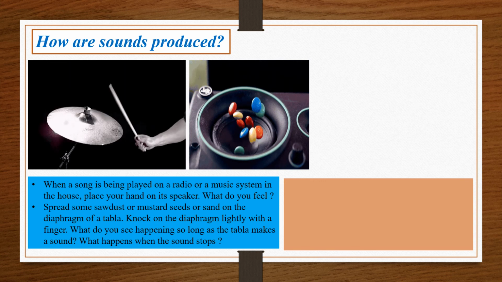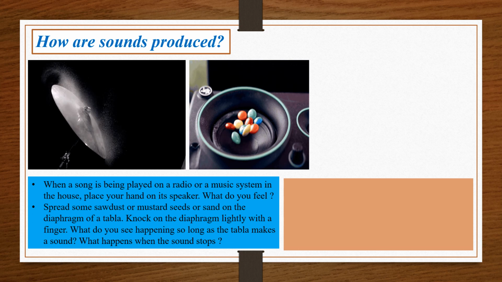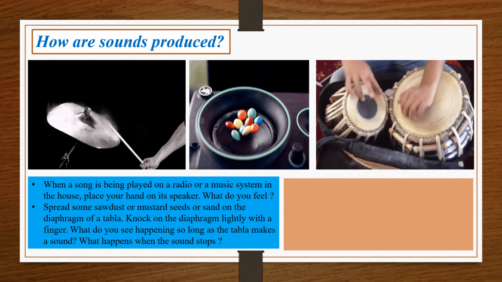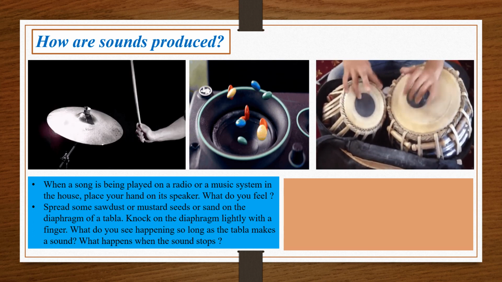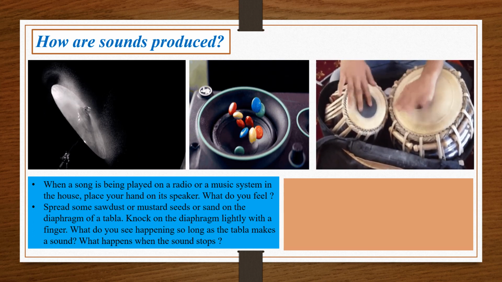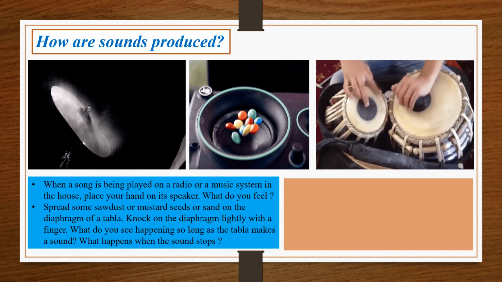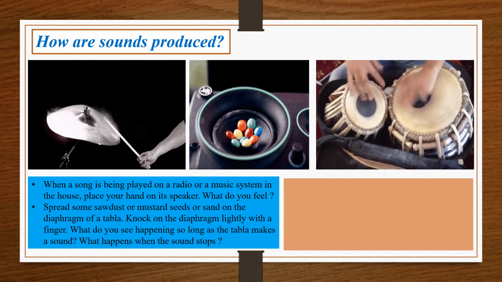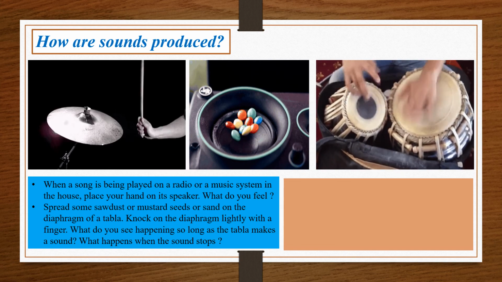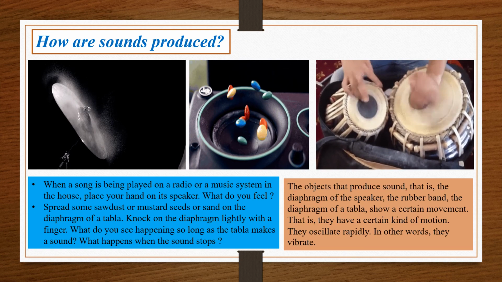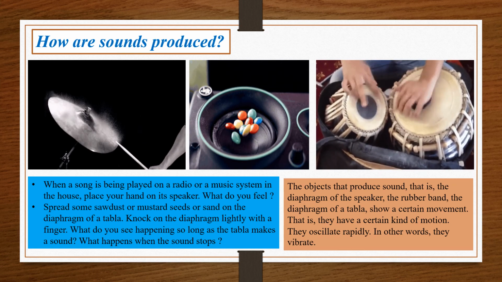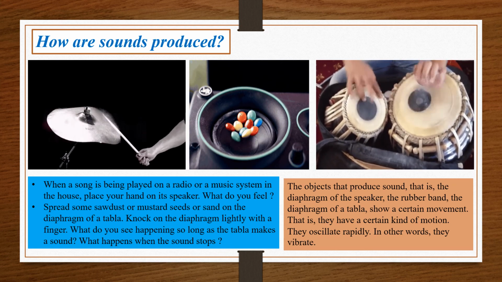Or if you spread some sawdust or mustard seeds or gems, like I've done in this picture, on the diaphragm of any instrument like the tabla or the speaker, and if you knock the diaphragm lightly with the finger, what do you see happening as long as the tabla makes a sound? Notice the objects that produce sound: the diaphragm of the speaker, the rubber band, the diaphragm of a tabla.